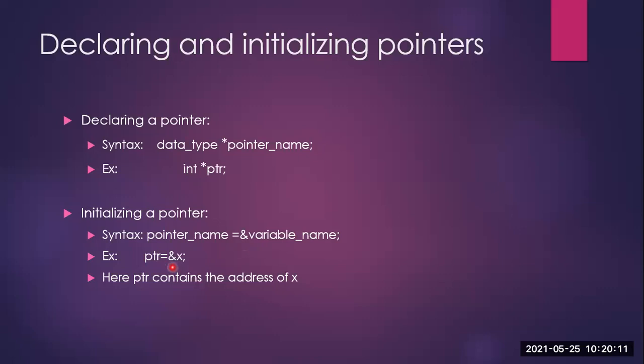So now recall the definition. What is a pointer? A pointer is a variable which is storing the address of another variable. Whose address is it storing? It is storing the address of x here. Okay, we'll go to the example and then you will understand this in a better way. So keep these points in mind. We'll go to the example.